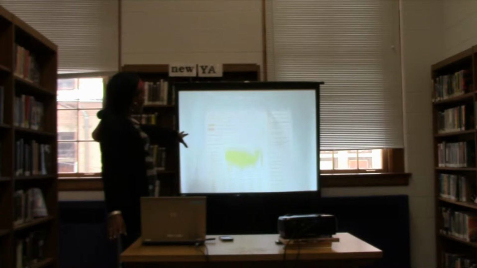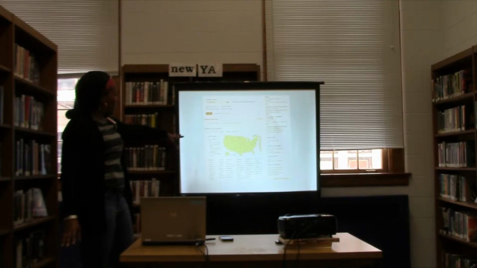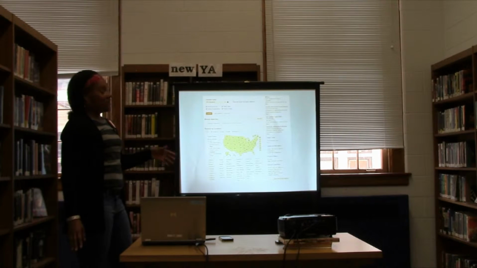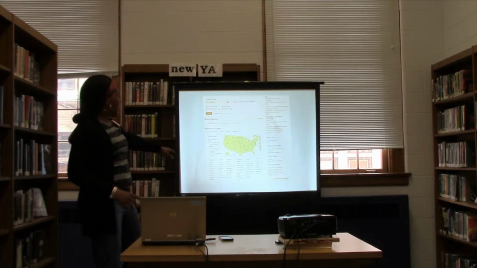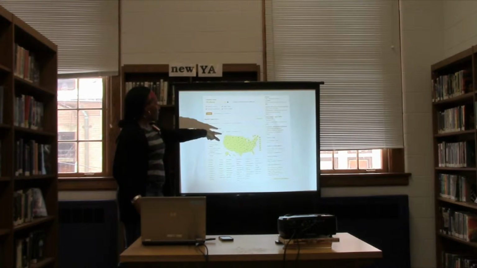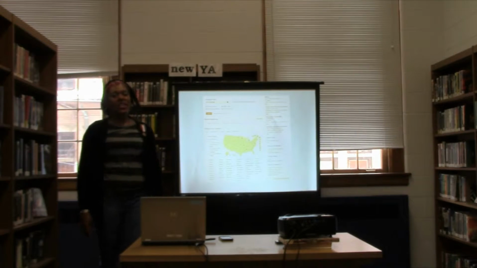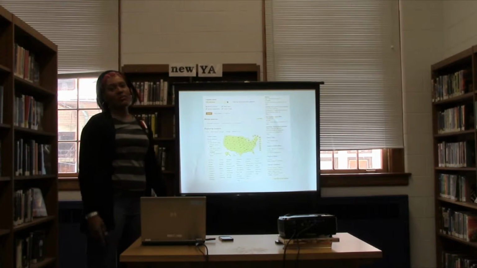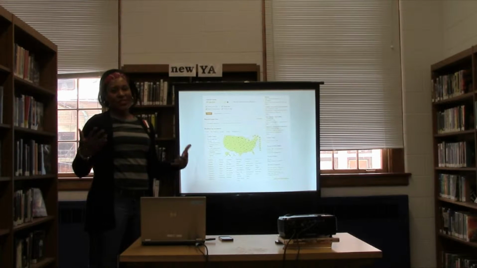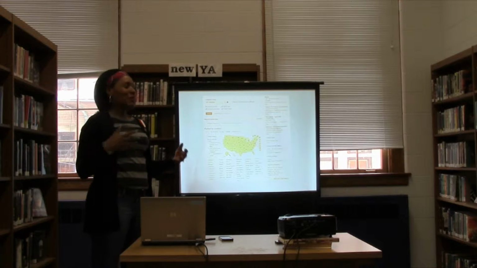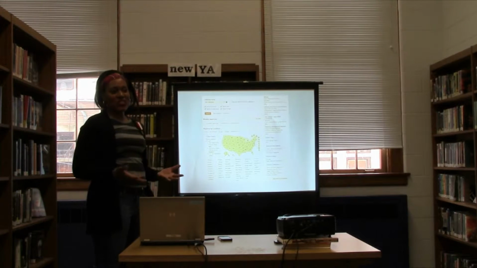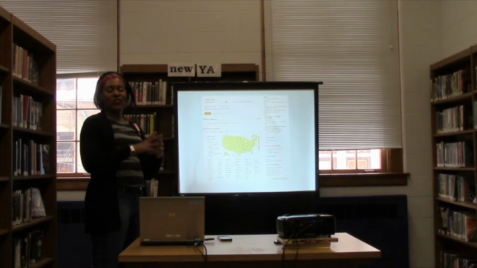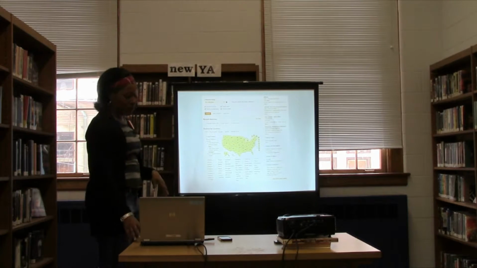On the bottom of the page, you can also see that Ancestry has a map, and the map they show is of the U.S., but they have different tabs here, so you can go to other parts of the world as well. And the whole point of that is, let's say, for example, you think you may have relatives in Montana, but you're not sure, you can actually go to the state of Montana and do a search there and start from there. So you can be very general and then become very specific.